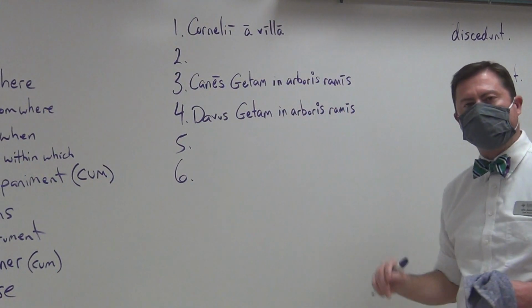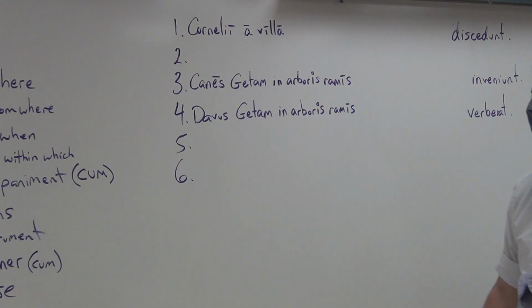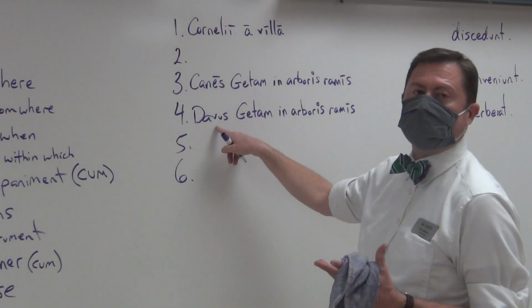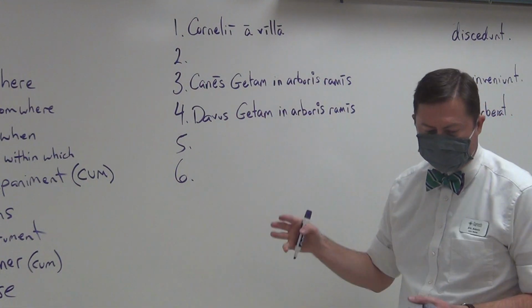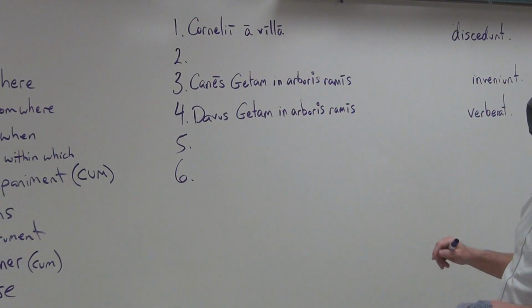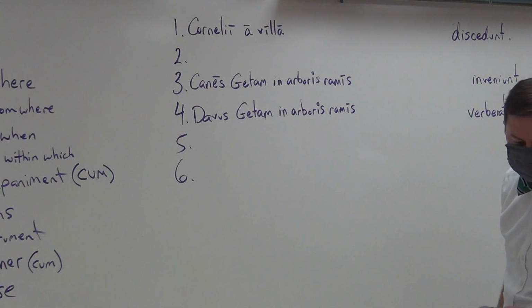ramis. Every single noun you should be able to point at and tell what case it is and why. What case is that? Nominative. Why? Because Davus is the one that's doing the beating. What case is that and why? It's the accusative, because obviously it is the accusative direct object.